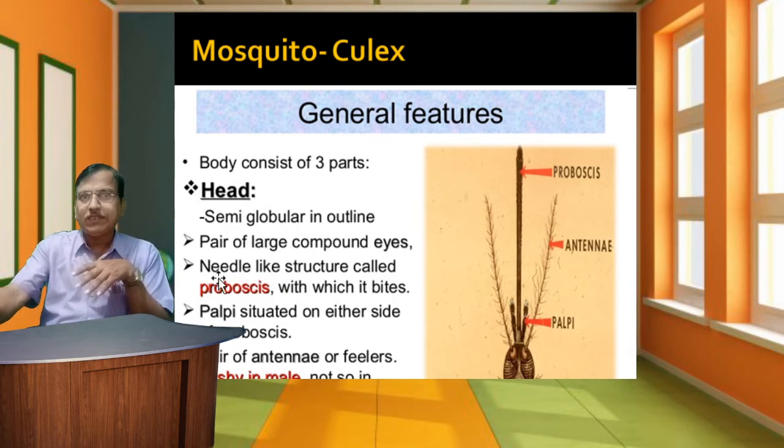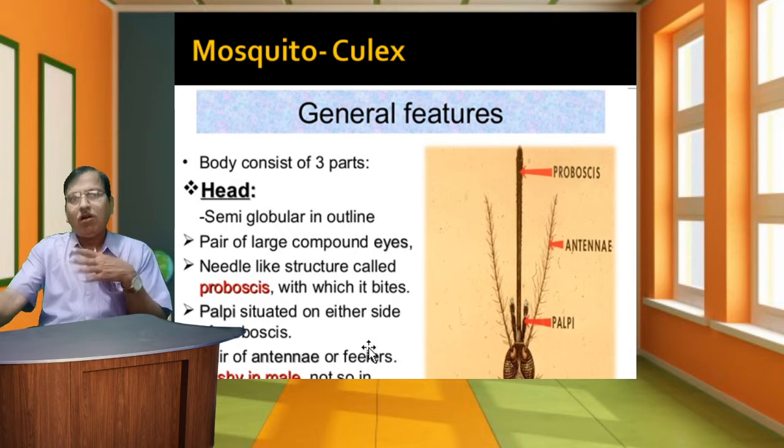Out of these three parts, the head has appendages that are present. It is semi-globular in outline, with a pair of large compound eyes. This is a compound eye. The needle-like structure is called a proboscis. It is long, dark, and pointed. Palpi are situated on either side of the proboscis.